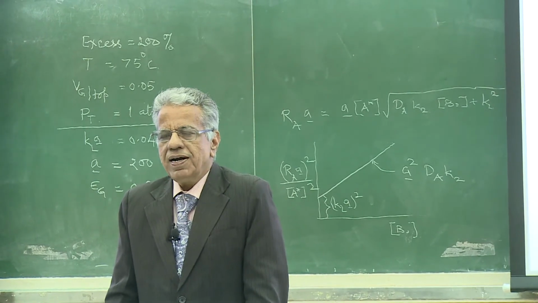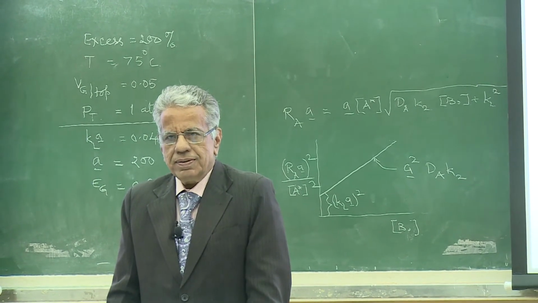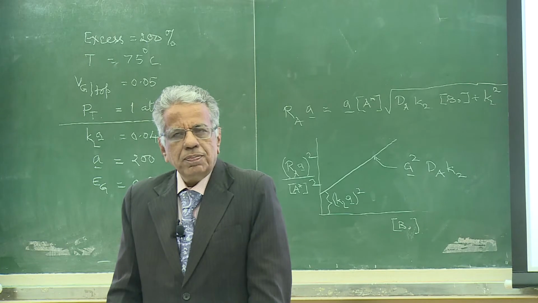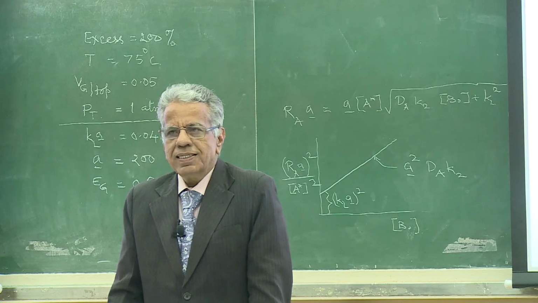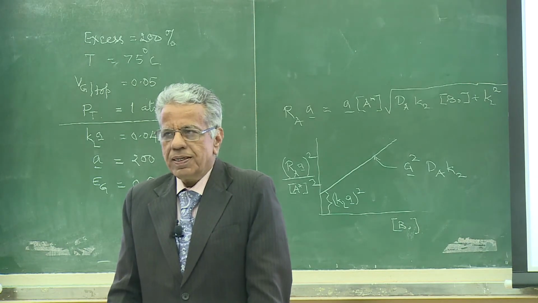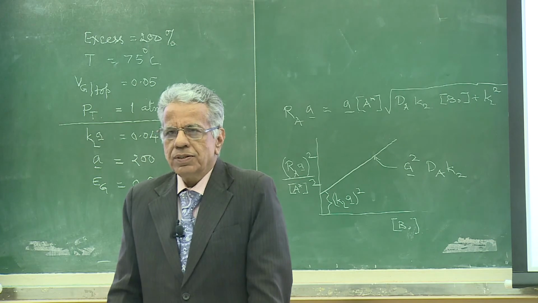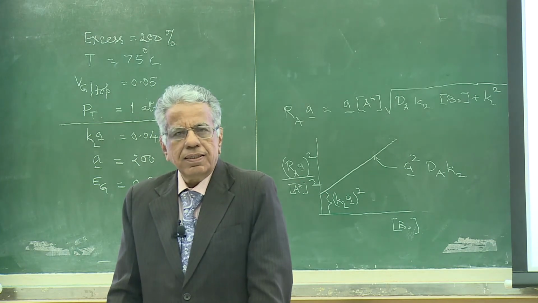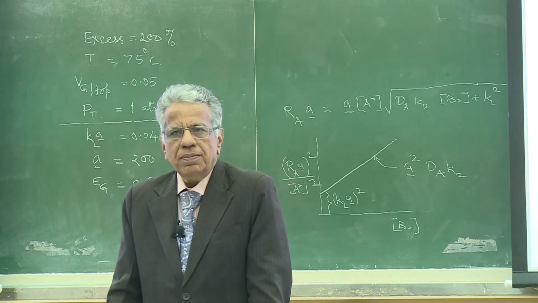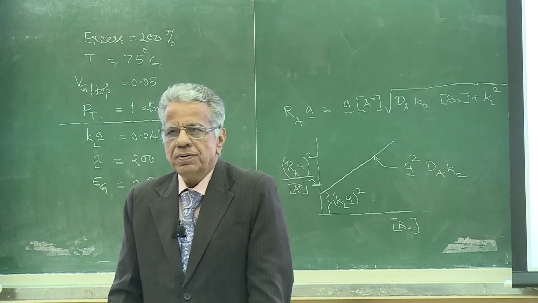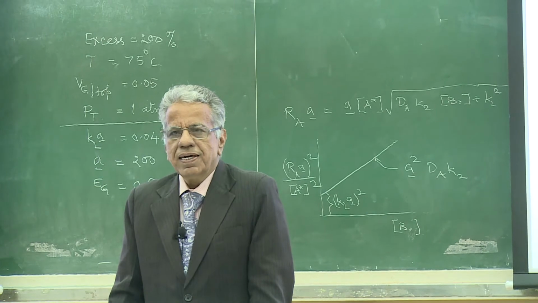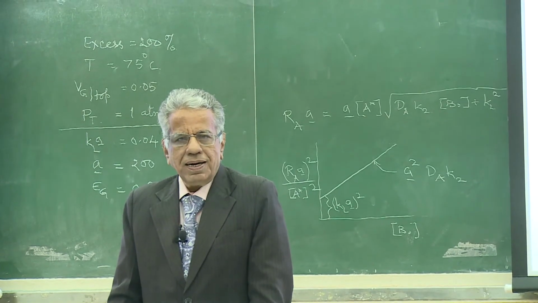First of all, we can find how much oxygen is required. Then 200% excess means we take 3 times that stoichiometric quantity, and associated nitrogen will give total volumetric flow rate, and superficial velocity at the top is known, and therefore we can find out the column diameter.